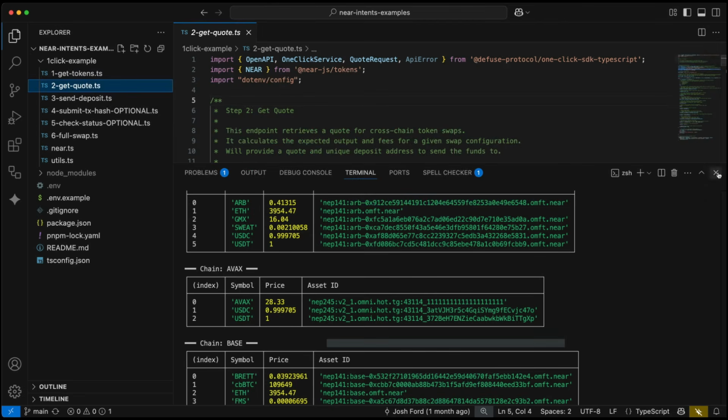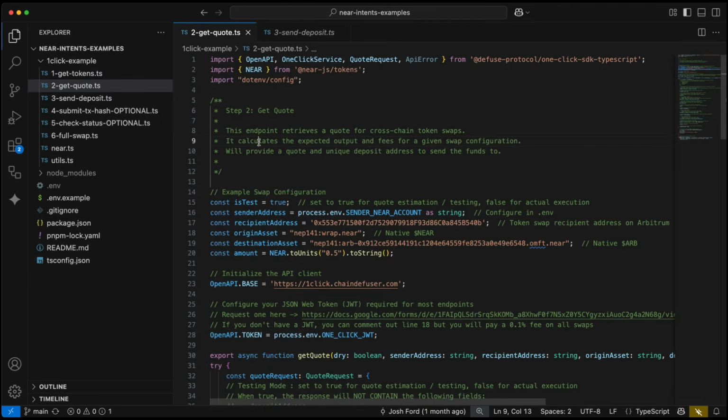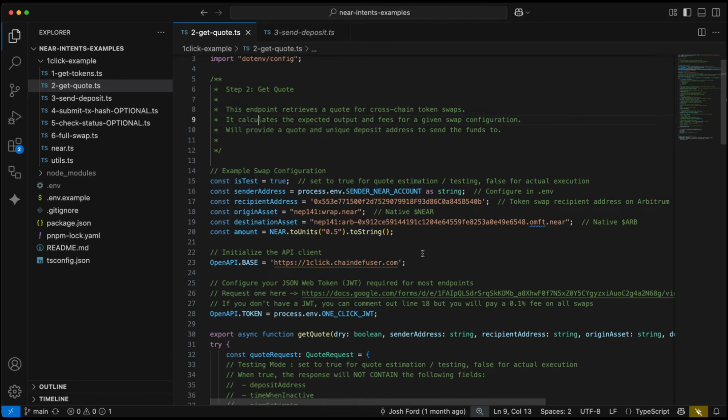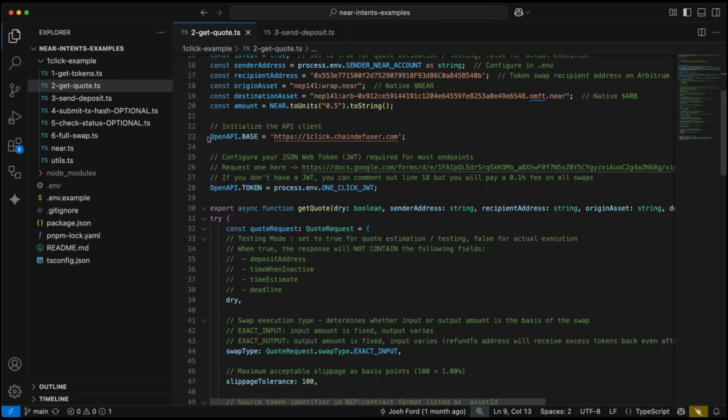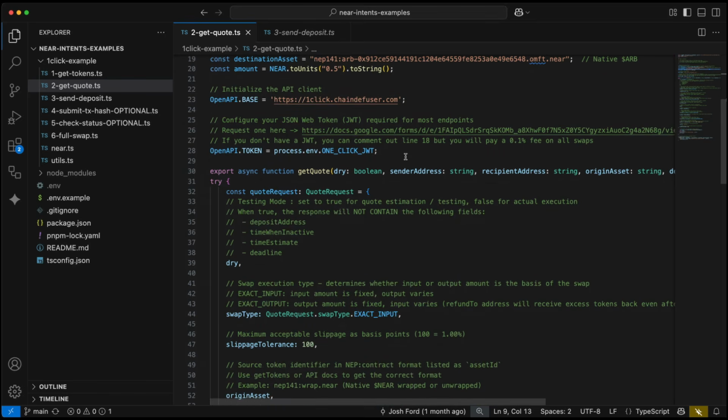Heading over to get quote, we have step 2 of this process that we will use to fetch our quote from the network of market makers. At the top, we have the example swap configuration. But before we get into those values, let's take a look at how get quote actually works. We start by initializing the API client with a base URL and also the JSON web token. If you don't have one, you can comment out this line, but you will pay a 0.1 fee on all swaps. Just click on that form and get the token. It's free to get.